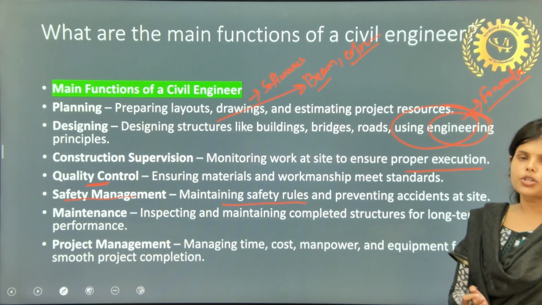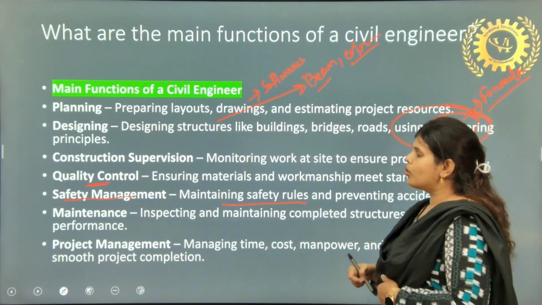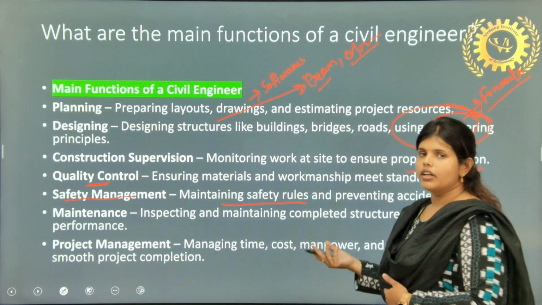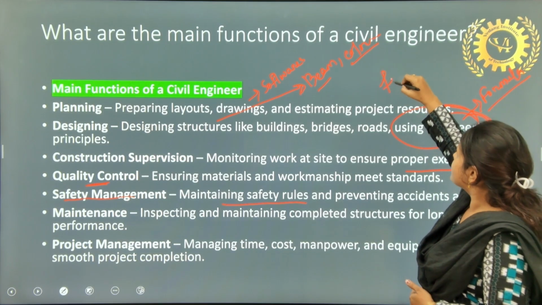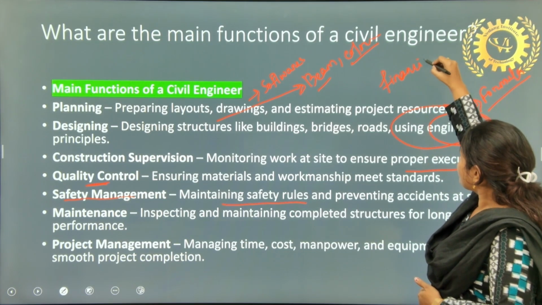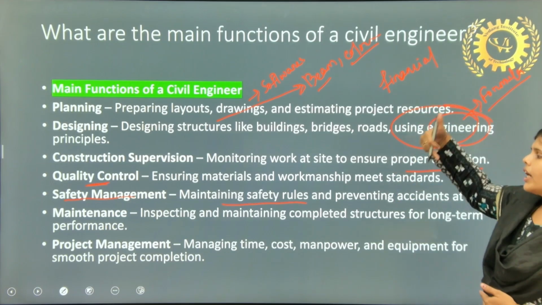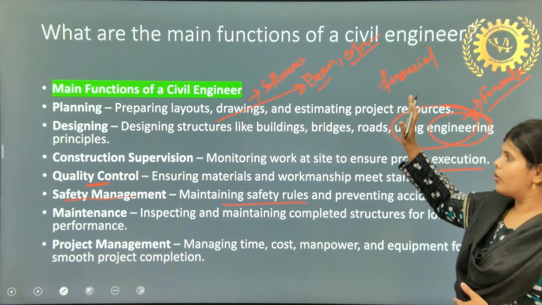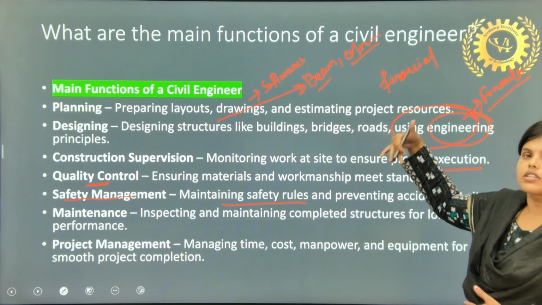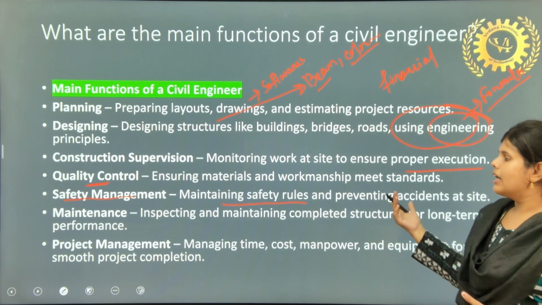If we are constructing, we have to know that there will be a lot of financial charges. So we have to maintain and inspect so that what we construct is sustainable and long lasting.